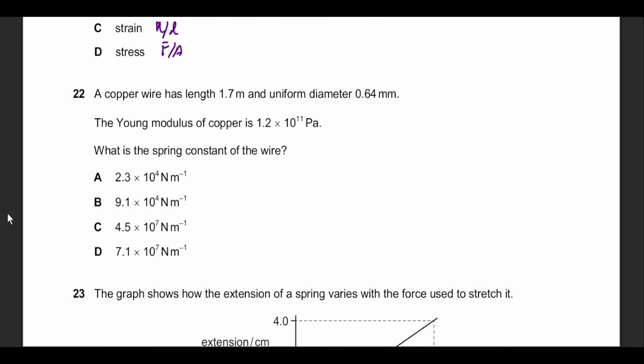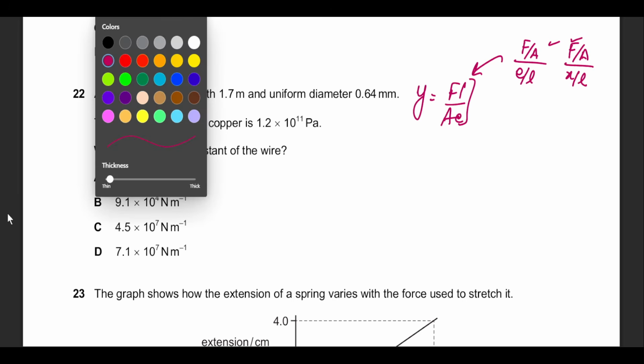Question number 22 invokes that you know the equation resistance equals rho L over A. And I've said this, no, I think it's not for this one, it's for the next question. My apologies, this question requires you to remember the equation Young modulus equals FL over AE. I get this equation from the fact that it's stress over strain, so this is force over area divided by extension over length. Some people like to write this down as F over A, x divided by L. If you manipulate this algebraically, then you will get to this equation. Instead of remembering them, I've remembered this.